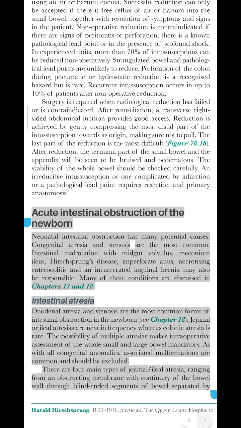Acute intestinal obstruction of the newborn. Neonatal intestinal obstruction has many potential causes. Congenital atresia and stenosis, figure 78.1.